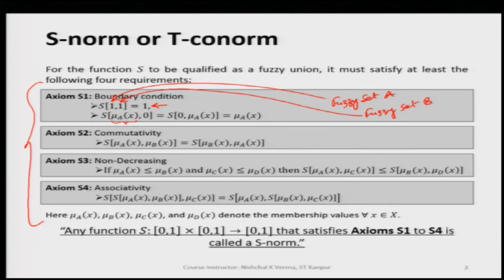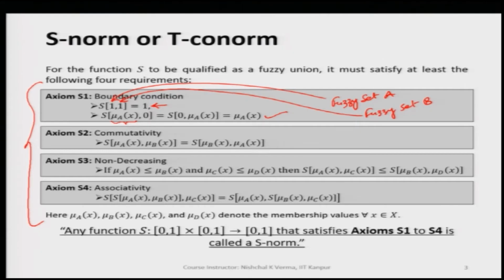It means that if we take the S norm of any membership value with 0, we do not get 0, we get mu A of x. This can also be written as S of 0 comma mu A of x.